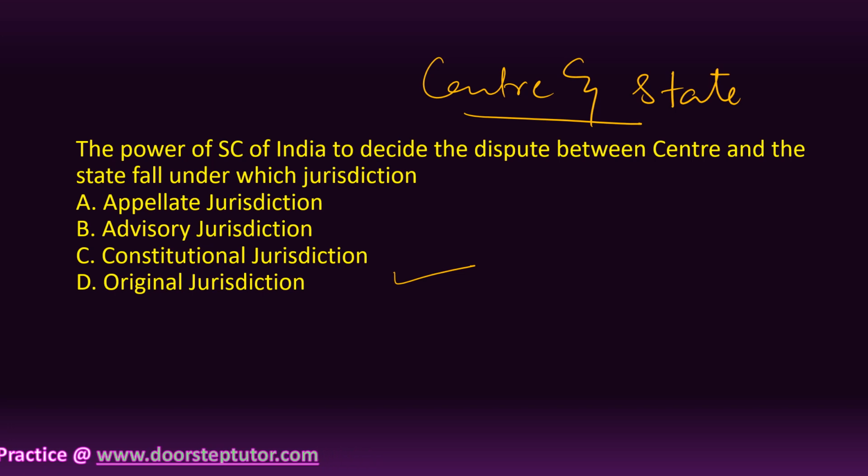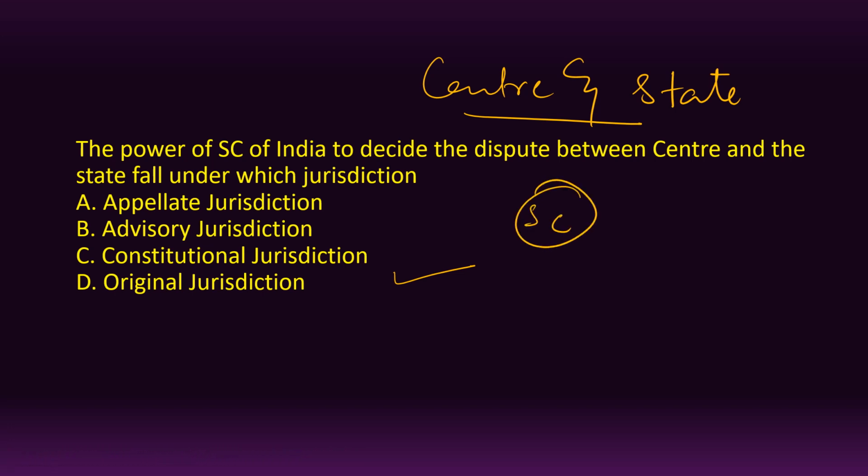Now, the power of the Supreme Court of India to decide any kind of dispute that happens between center and state falls under the original jurisdiction. Now, what is the meaning of this original jurisdiction? It means basically the power to hear and determine a dispute in the first instance itself, right? A dispute can be between the Indian government and one or more states on one side and one or more states on the other side. So the correct answer is original jurisdiction.